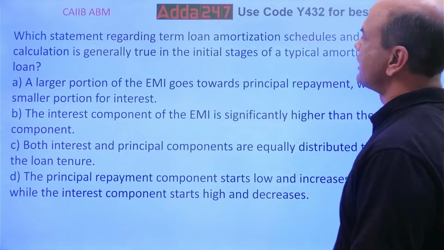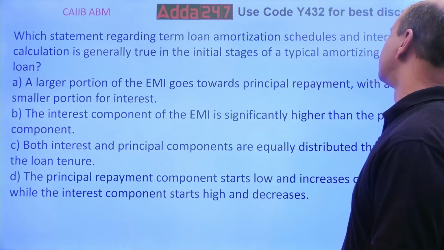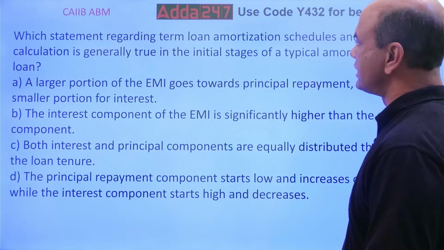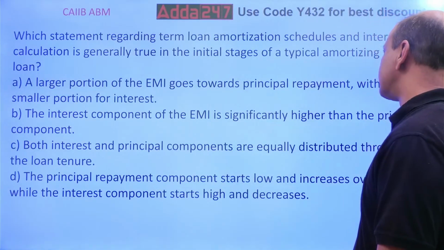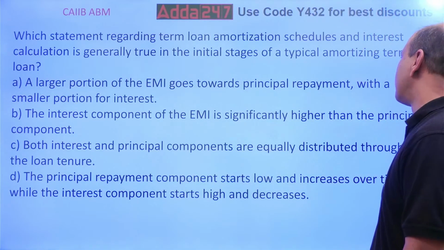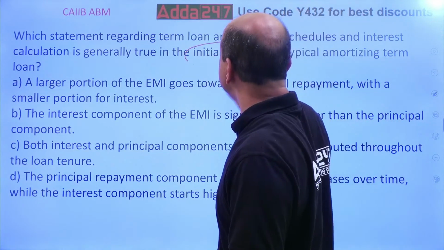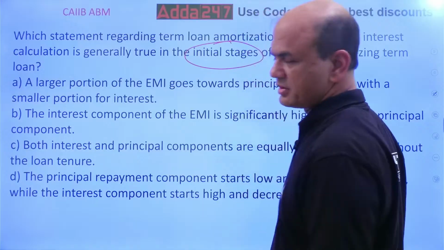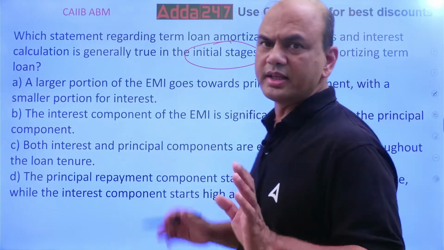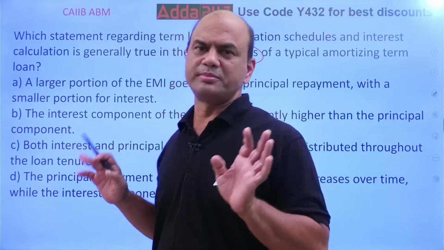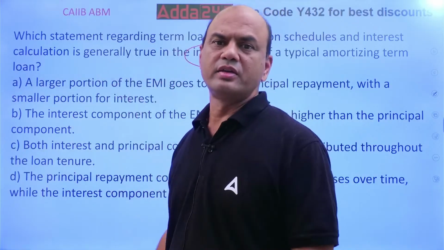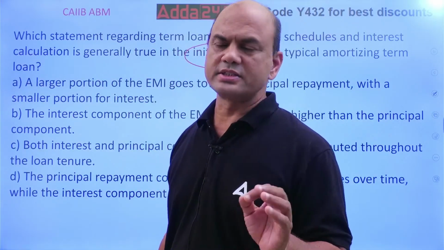Which statement regarding the term loan amortization schedules and interest calculation is generally true in the initial stages of a typical amortizing term loan? So what is true in the initial stages of any term loan? Kindly note, the basic question is, in the initial stages, what is true? Simple. Remaining all sentences okay. What is true in the initial stages of the loan?